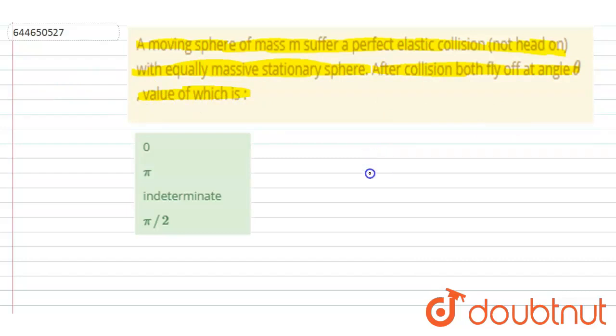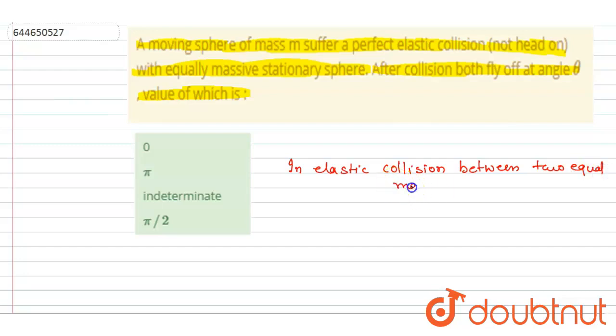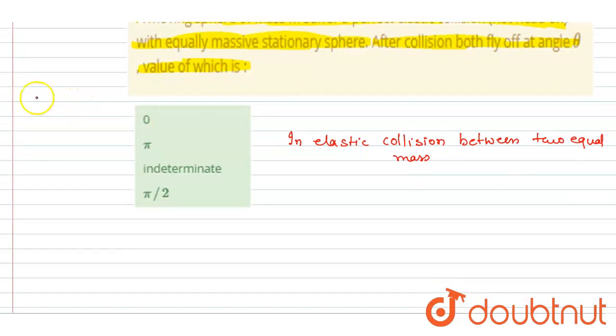So if you see, this is an elastic collision between two equal masses. So I will write here, in elastic collision between two equal masses, the component of velocity along the line of impact gets exchanged after the collision. Component of velocity with direction, right? Not just magnitude. Component of velocity along the line of impact.